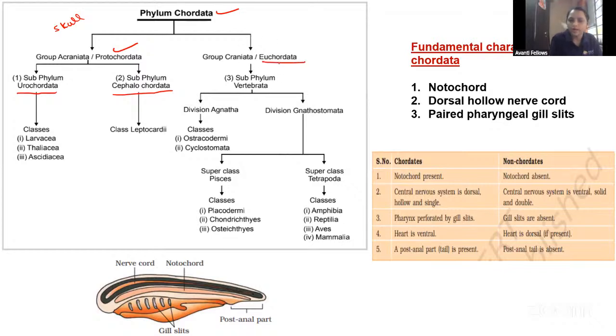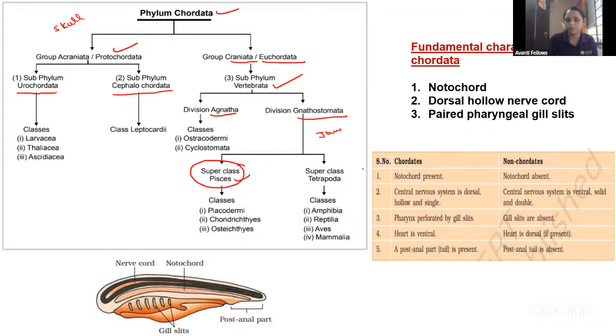And euchordata, in the euchordata, those all have the notochord. The craniata have a true skull here. And in the euchordata, we'll mainly study about the vertebrata. In vertebrata, there is the agnatha, they do not have a true jaw, jawless. And coming to the gnathostomata, they have a jaw. Then the gnathostomata come under two divisions.